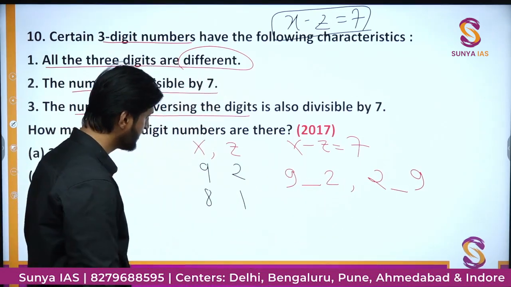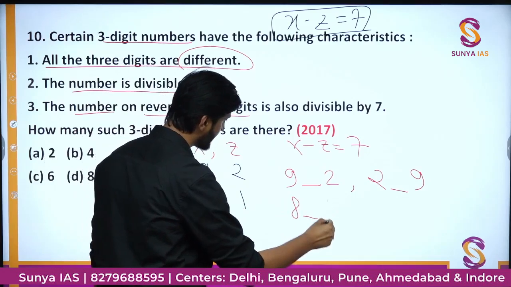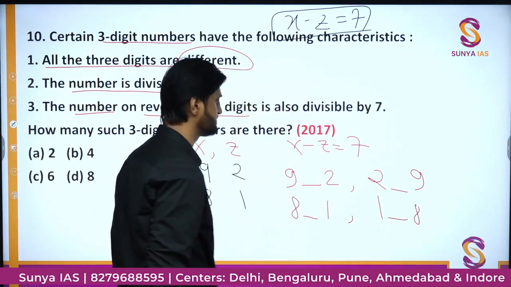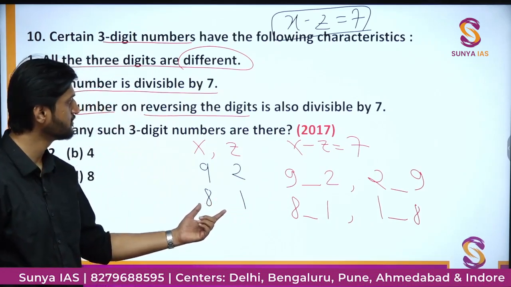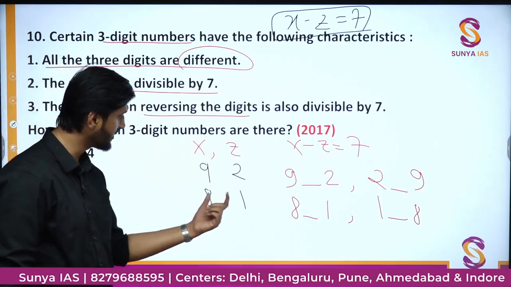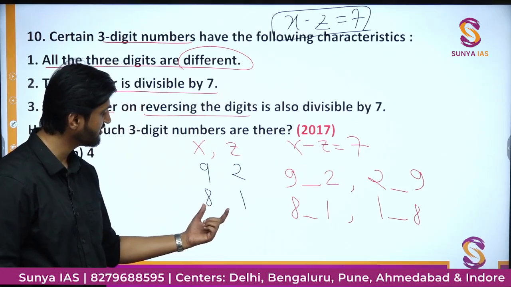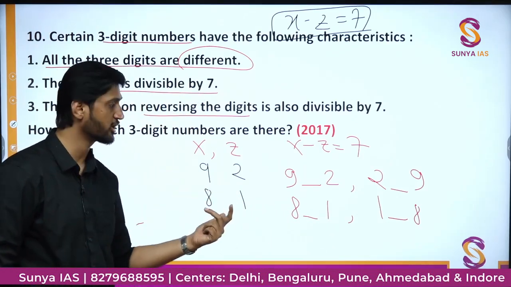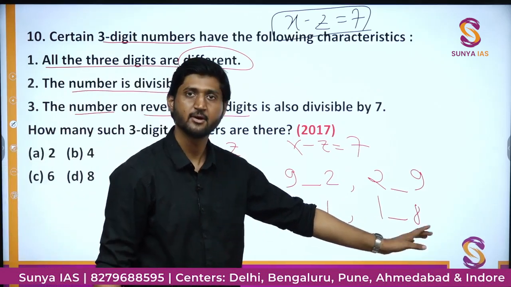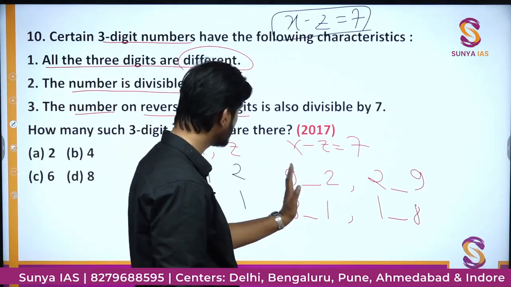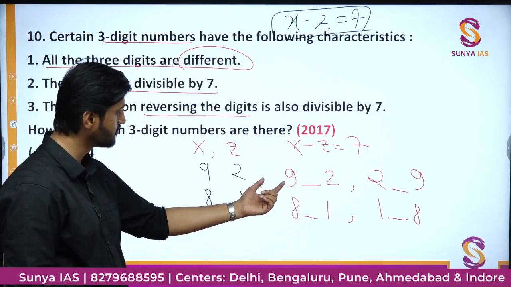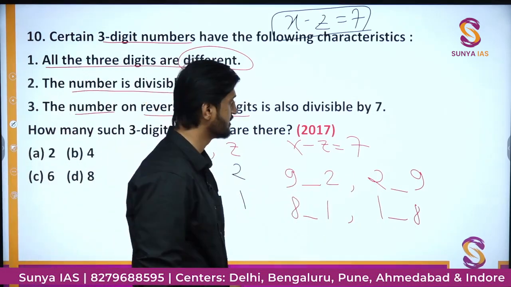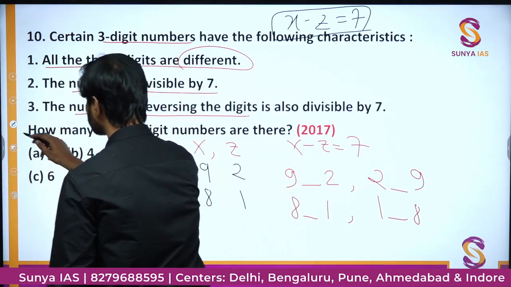Similarly, here we have 8 blank 1 and 1 blank 8, both of them also having this value of 8 and 1. So we have this simple order 8 and 1, and we have the reverse order also, that is 1 and 8. Okay. So these are the possible numbers, and now let us check what are the values we can fill in for the middle numbers. So we have overall 2 pairs.